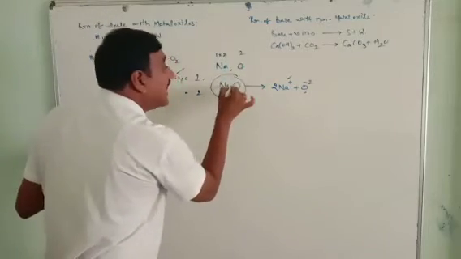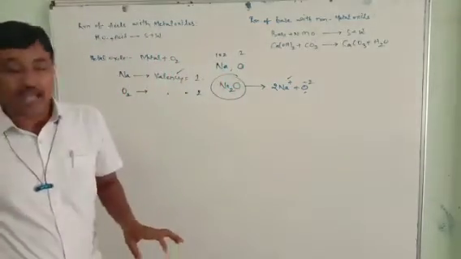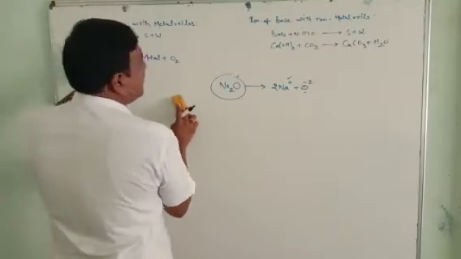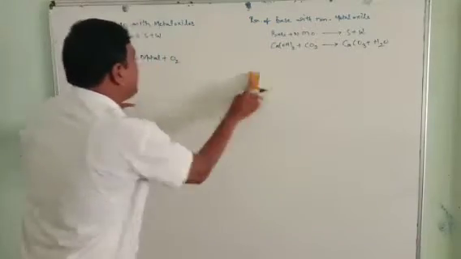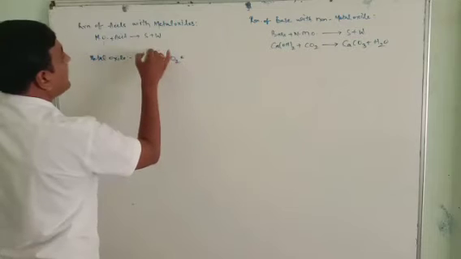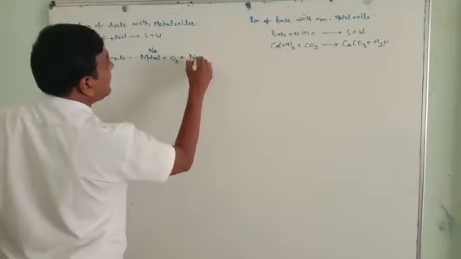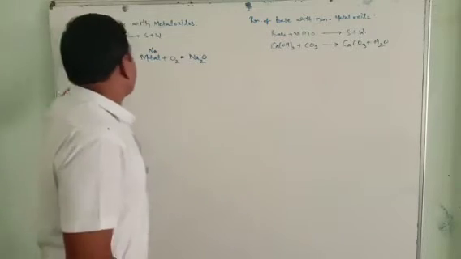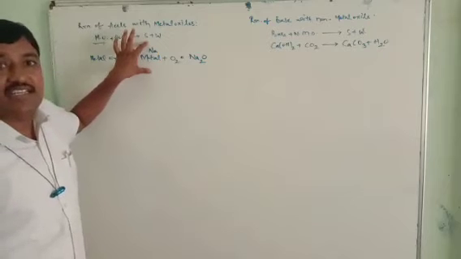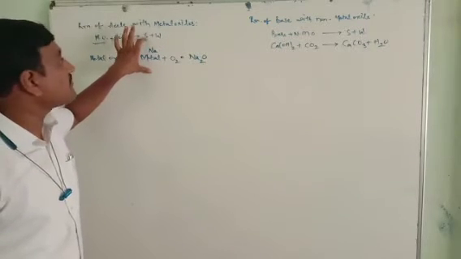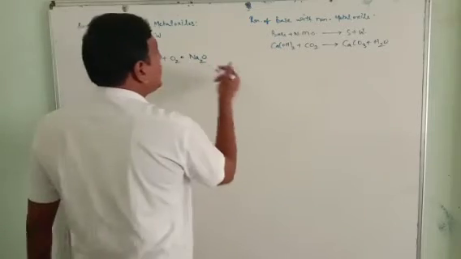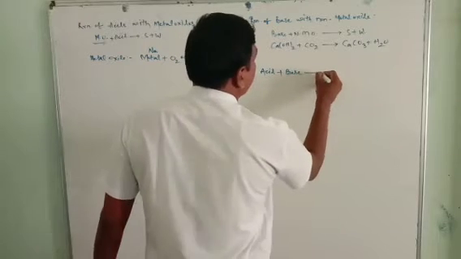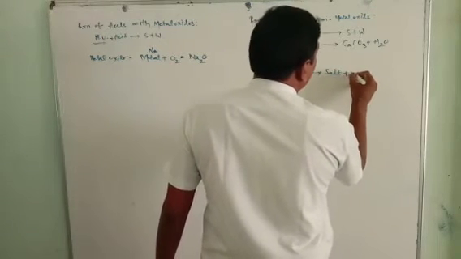So that is metal oxide. Shall I rub this one? Yes. Now I would like to take a metal oxide which reacts with acid. What we have written here: the metal is sodium, with oxygen, Na2O. When a metal oxide reacts with acid, it produces salt and water. Where do you observe salt and water? We can observe salt and water also in this reaction. When acid reacts with a base, it also produces salt plus water.